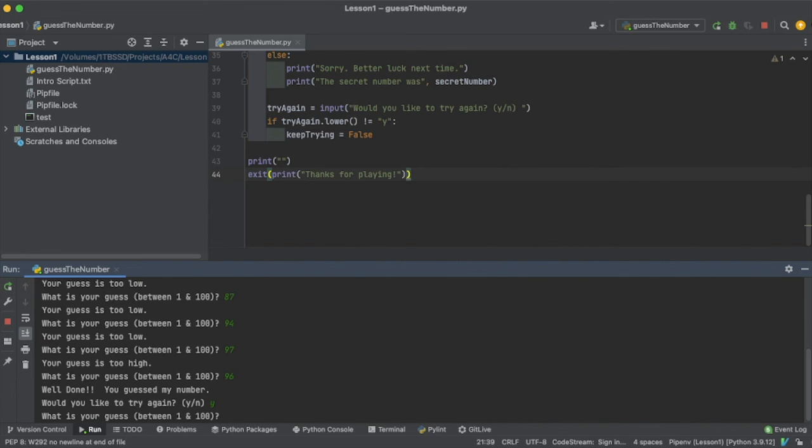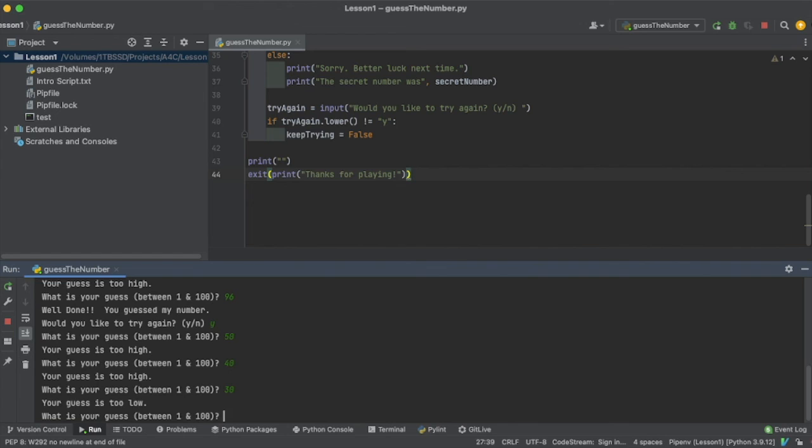And this time we're going to say, what is your guess? Between 1 and 100. We'll start at 50. And your guess is too high. Well, maybe we don't want to go halfway. Maybe we only want to go to 40. Your guess is too high. Oh, 30. Your guess is too low. So it's between 31 and 39. So let's say 35. And that'll be our 4th guess.